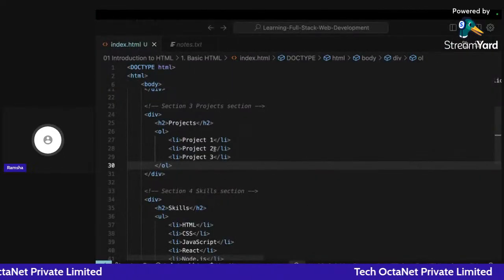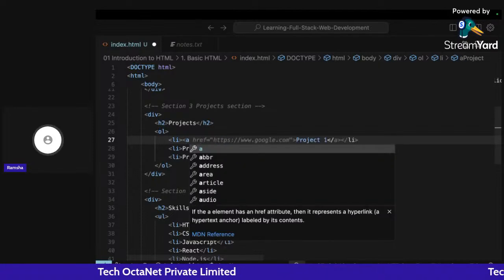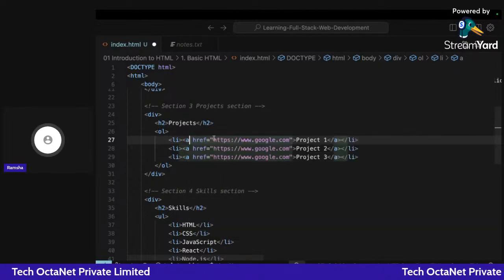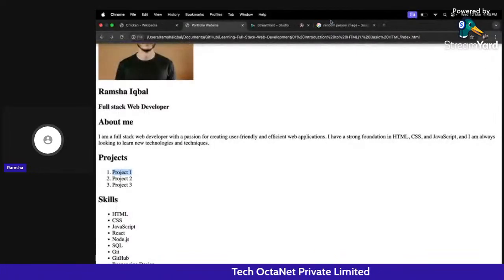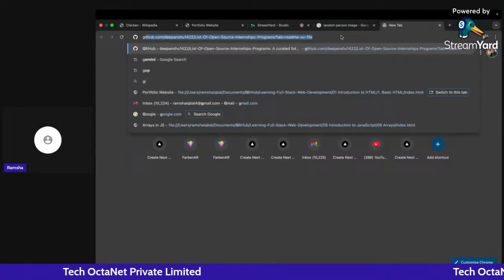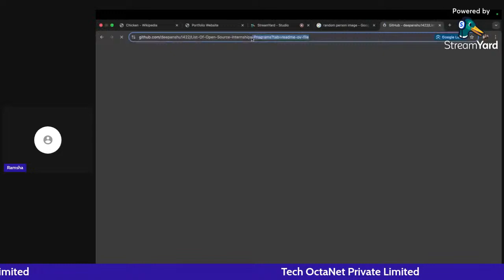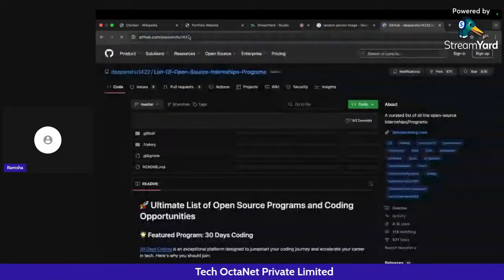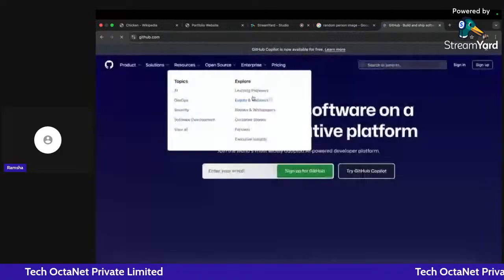So let's suppose I have a project and I can wrap this inside an anchor tag. Okay. And I will add the link of my project. So here, for example, it's google.com right now. So what I can do here is I can add some links of my project. So if I go to github.com, okay, yeah.